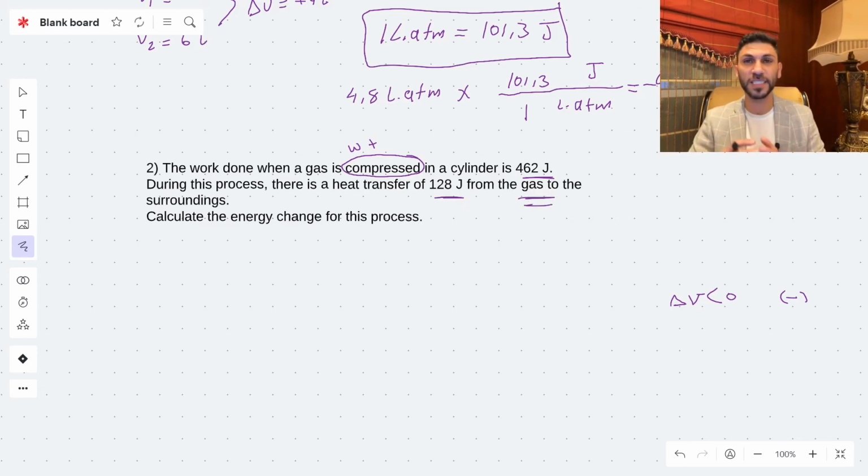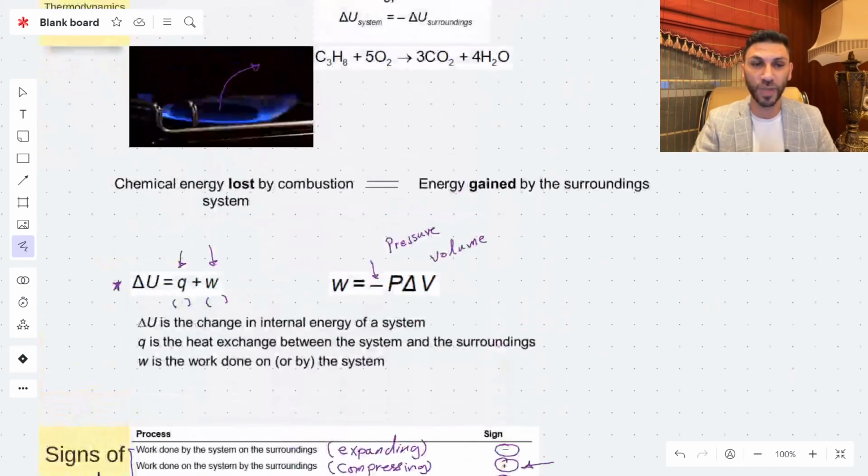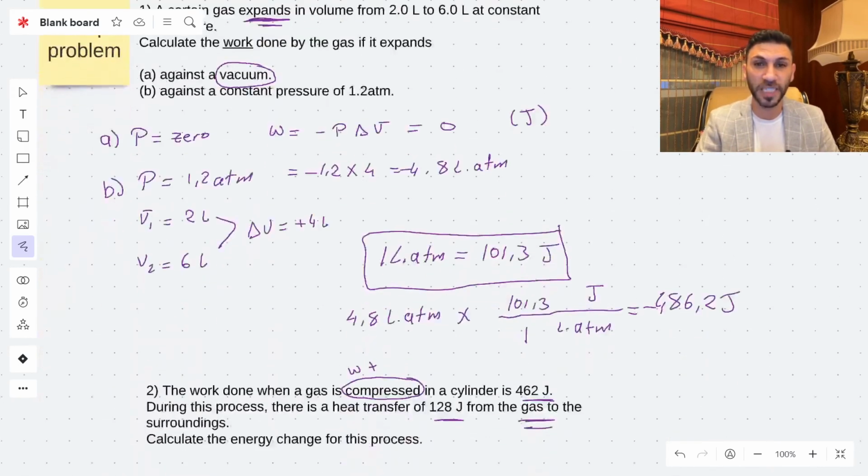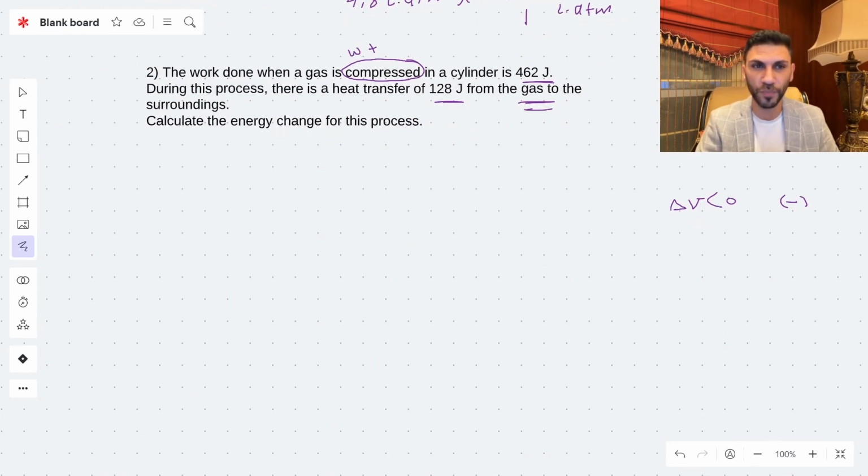So it's from the system to the surrounding. It's going to be exothermic. That means the sign of this heat should be negative, because it's from the system to the surrounding. As you see here, the heat absorbed by the surrounding from the system was released by the system and has a negative sign. That's why this table is very important, as I told you.